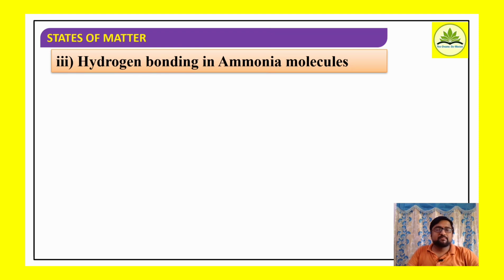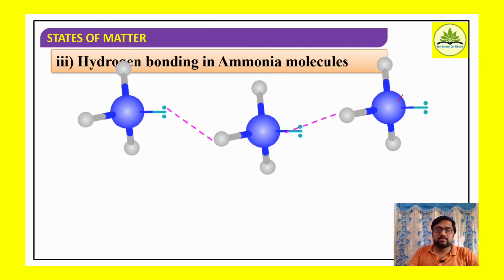Well, one more example, hydrogen bonding in the ammonia molecule. In ammonia, what is the formula? NH3, right? So here nitrogen carries a lone pair of electrons, and nitrogen being more electronegative carries a partial negative charge and the hydrogen atoms carry partial positive charges. Then how do they interact?